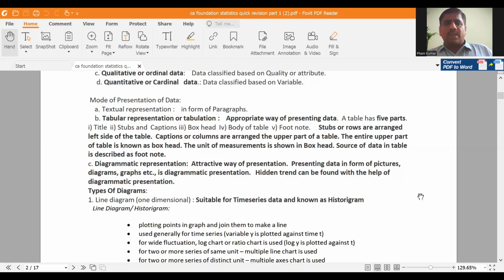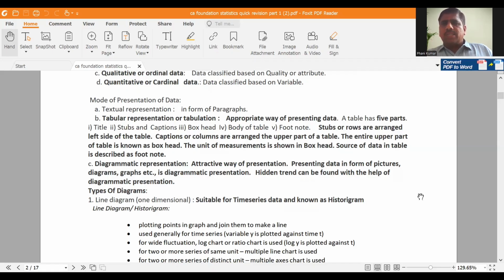The second one is tabular presentation, or simply tabulation. It is the appropriate way of presenting the data. That means you are presenting your data in the form of rows and columns, in the form of tables. So appropriate way of presenting data, very important point, is always tabulation. A table consists of 5 parts. One is table number and title. Second, stubs and captions. Third, box head. Fourth, body of the table, and footnote.